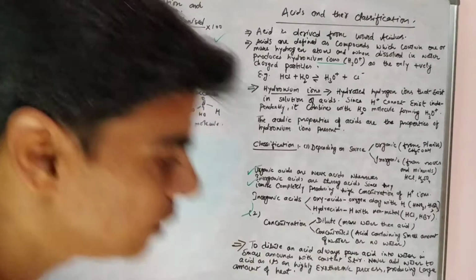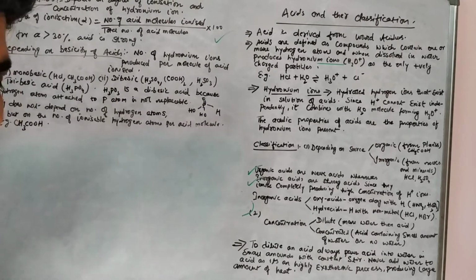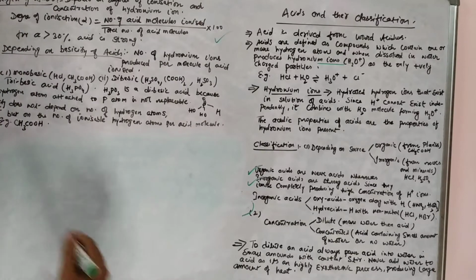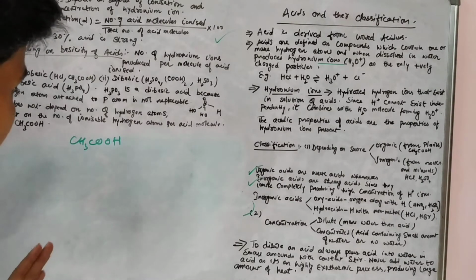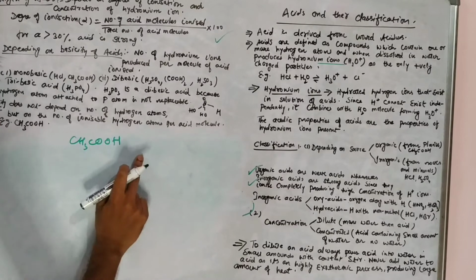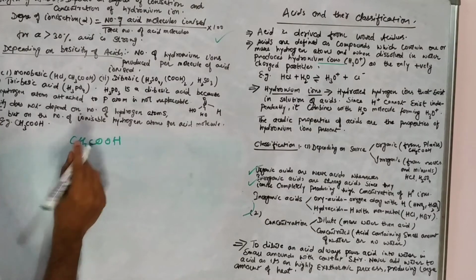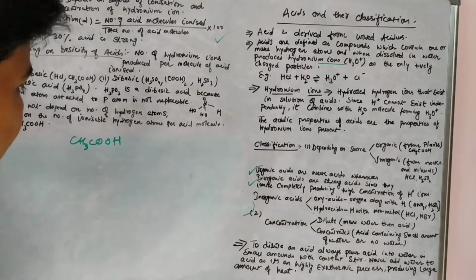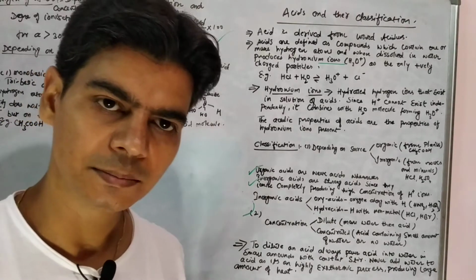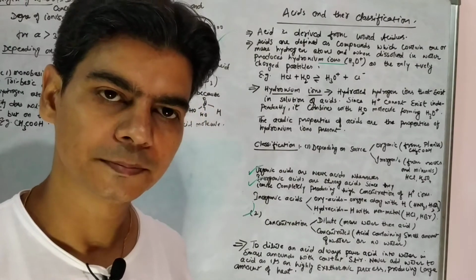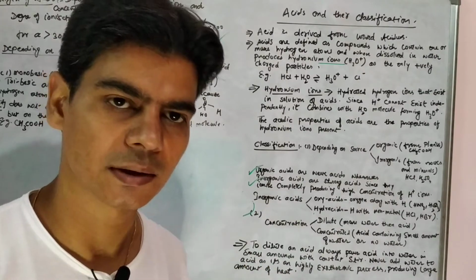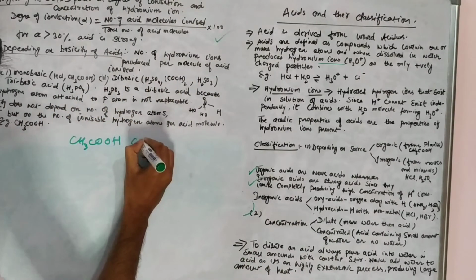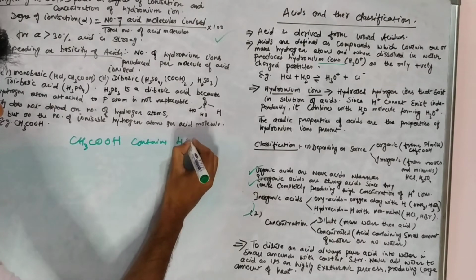Now, one thing that we need to look at here is there's certain exception for acetic acid and phosphoric acid, H3PO3 acid. We just need to consider one thing: acetic acid contains 4 hydrogen atoms, but when it is added to water, it will produce only one hydrogen ion, since we know that acetic acid is also a weak acid. So acetic acid contains 4 hydrogen atoms,